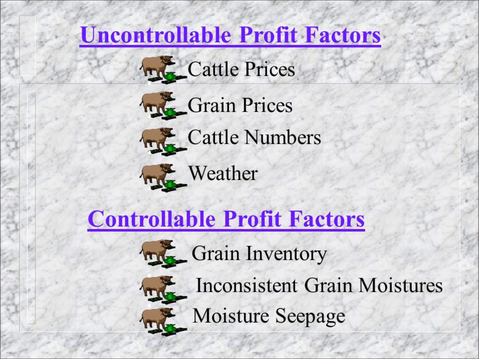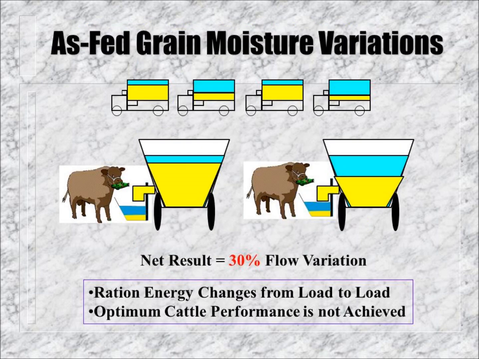SarTec's grain conditioning system and grain conditioner SarTemp SG allows one to precisely control grain inventory and eliminate inconsistent variable grain moistures and moisture seepage. A consistent moisture level in the processed grain is important to not only realize your desired inventory gain, but also because as-fed grain moisture variations cause changes in the ration energy level and will reduce cattle performance.